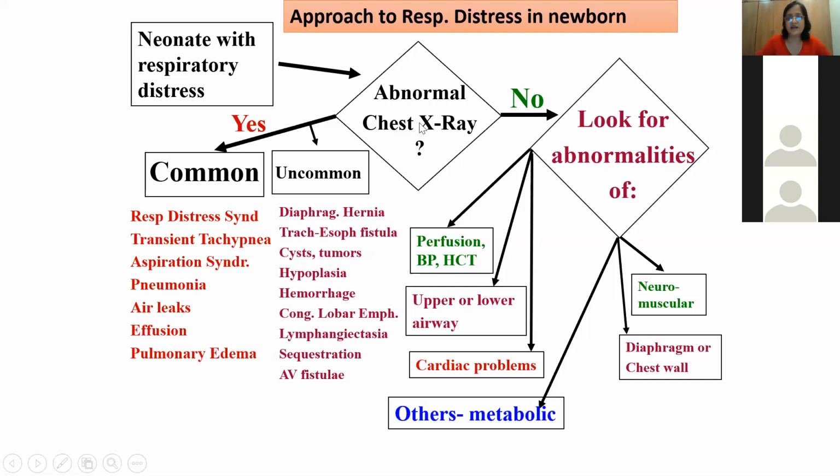Whereas if you have abnormalities in the X-ray, what are the common things we get? We get RDS, TTN. We will come to these X-ray findings. Aspiration syndrome, pneumonia, air leaks, effusion, and pulmonary edema. These are the common findings that we get. And uncommonly, we often get diaphragmatic hernia, sometimes even eventration. Though it is said that it doesn't present with respiratory distress, we have recently got 2 cases who presented with respiratory distress and had eventration, not diaphragmatic hernia. Then tracheoesophageal fistula, cysts, tumors, hypoplasia, hemorrhage, congenital lobar emphysema, cystic adenomatoid malformation, and all those.